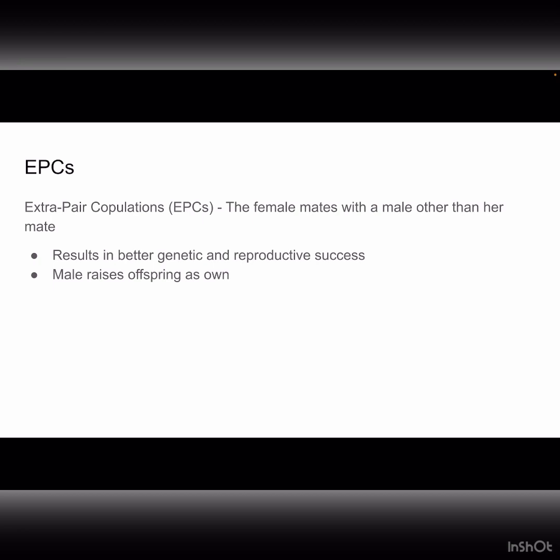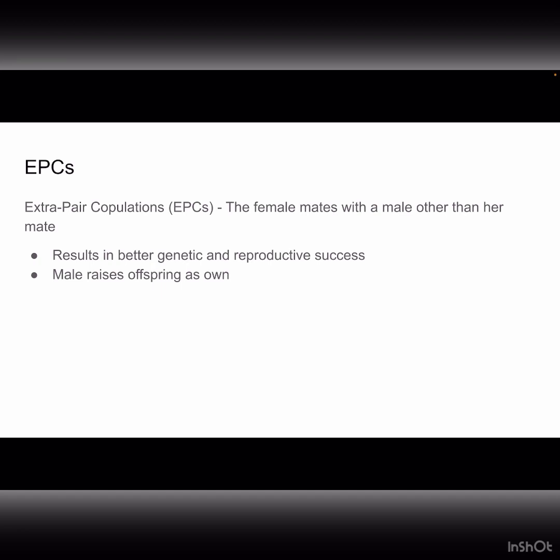Okay, before we end the lesson for today, we just have a couple more concepts to introduce. This will be quick, I promise. So first off, we have EPCs, or extra pair copulations. EPCs are when a monogamous female mates with a male that is not her mate. This is usually done without the knowledge of the mate, and the extra pair male is often genetically superior to the female's actual mate. The reason that females enter into EPCs is for better genetic and reproductive success.